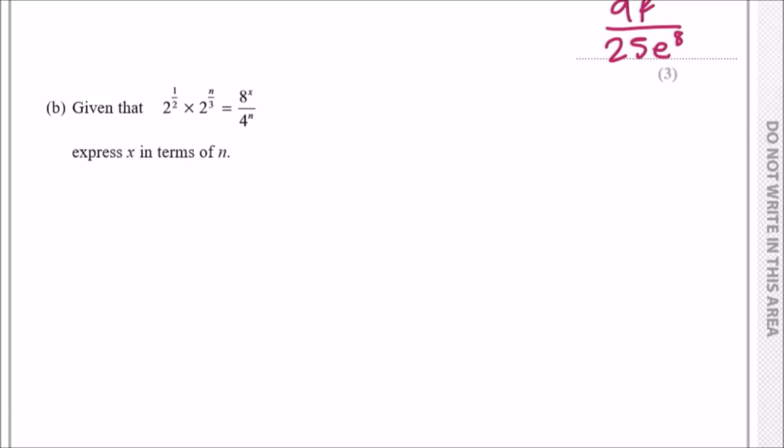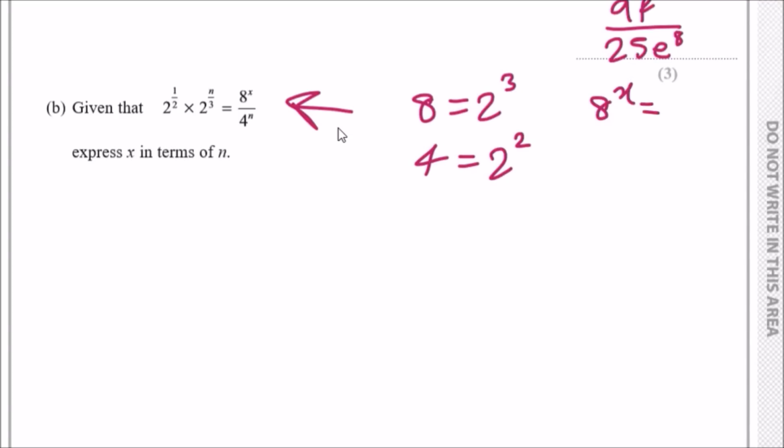So the first thing you want to observe is look at the 8 and 4. We need to recognize that everything must be in terms of 2, because you can only solve this if everything has the same base, i.e. 2. So looking at 8, we can realize that 8 can be written as 2 to the power 3, and 4 is the same as 2 squared. This means that 8 to the power x is literally 2 to the power 3x, and 4 to the power n is literally 2 to the power 2n.